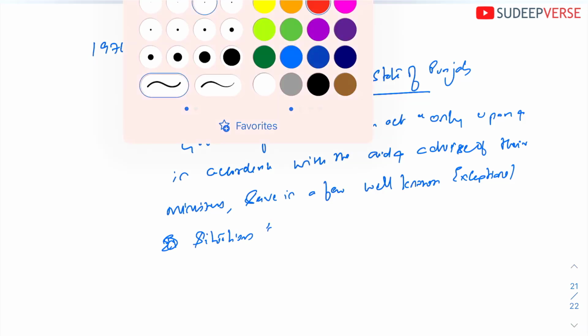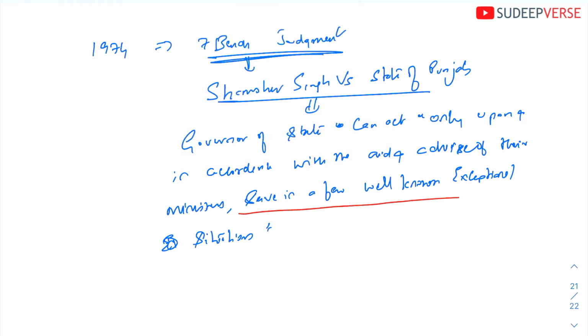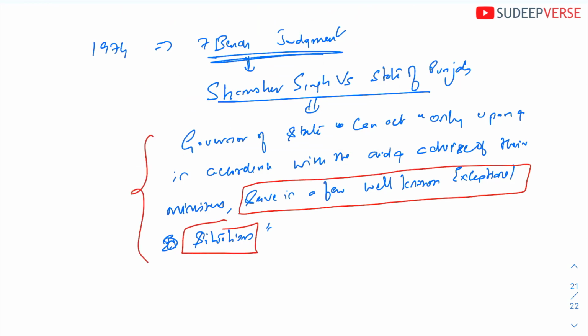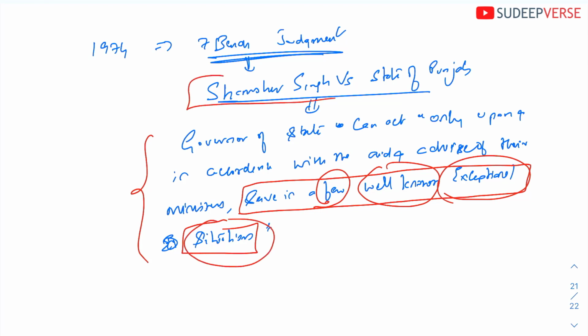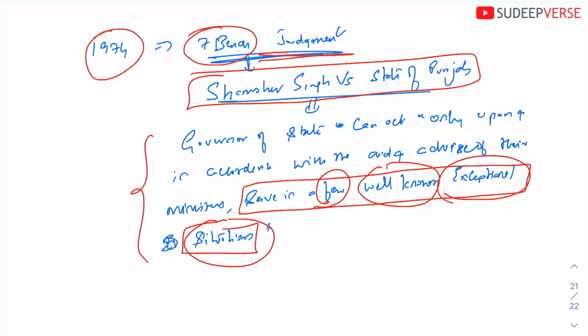Now if you observe, save in a few well-known exceptional situations. So the governor cannot use his or her discretionary powers every time. They can only use it in a few well-known exceptional situations. So this is what was told in the Shamsher Singh versus the State of Punjab case in 1974, which was a 7-judge judgment. I hope you can add this into your notes.